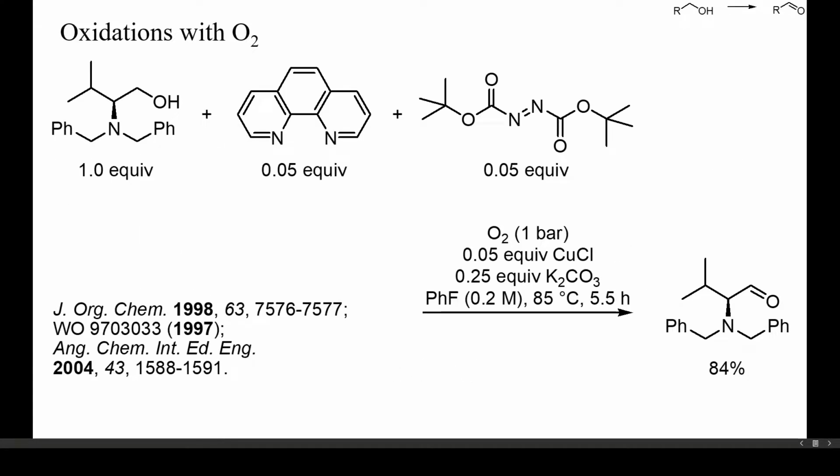Also, copper salts can be used to catalyze aerobic alcohol oxidations. In this example, an enantiomerically pure valine-derived amino alcohol was oxidized to the aldehyde by oxygen in the presence of 5% of a copper complex. Unfortunately, again in a flammable solvent. No dehydrogenation of the tertiary benzylic amine occurred.